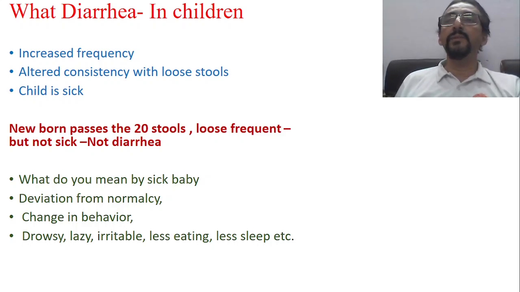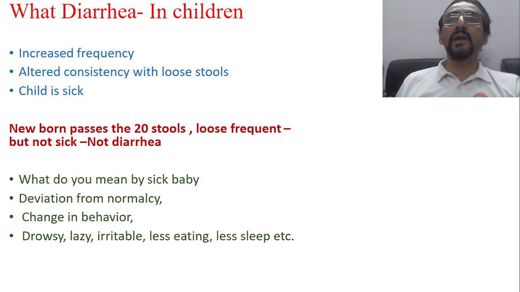If a baby is passing 20 stools per day, and there is altered consistency, but the child is playful, active, not sick looking, then it is not considered diarrhea. So this is one important aspect. Now what do you mean by a sick baby? That is also important. Happy looking or active baby, and sick looking baby. Sick looking baby means a deviation from normalcy. A baby who is not looking normal is considered a sick baby.